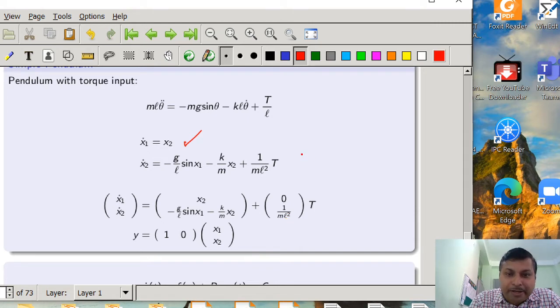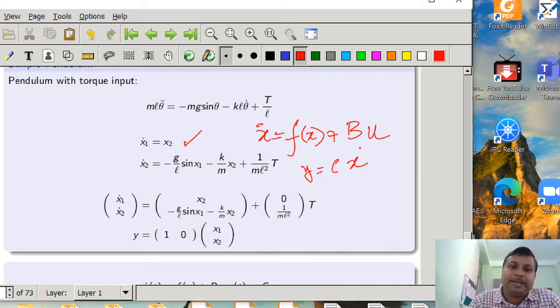So here you are finding that we have represented the system as x dot is equal to some function f of x plus b into u, and output equation is equal to c into x. Fine.